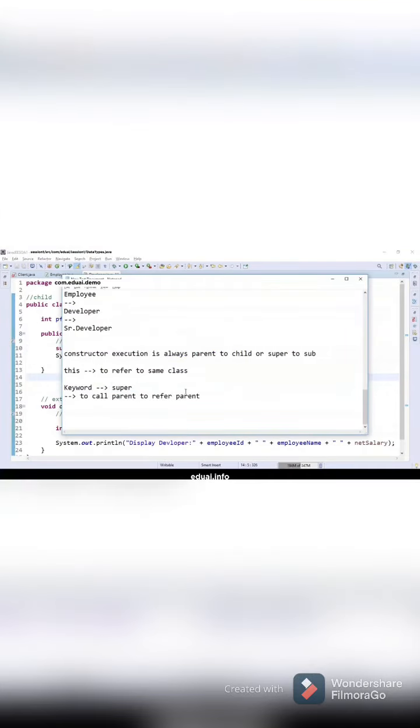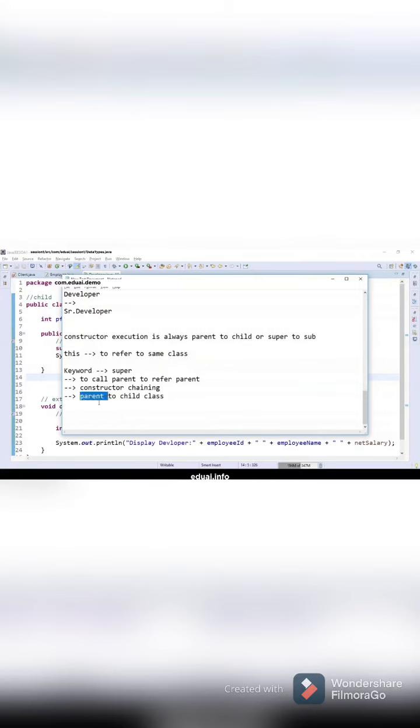So the first thing that we have seen is constructor chaining. And this constructor chaining is not of the same class. This is parent to child class. So first the parent class constructor gets invoked and then the child class constructor gets invoked. That's why you need to write this statement. And what will happen on this statement? A call goes to the parent class constructor. I hope you understand this.